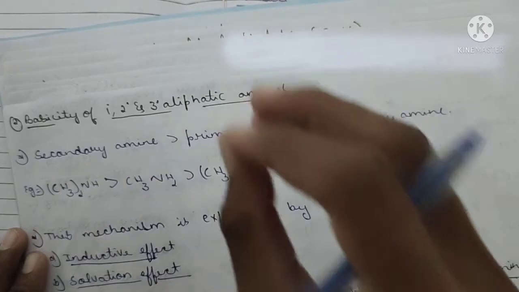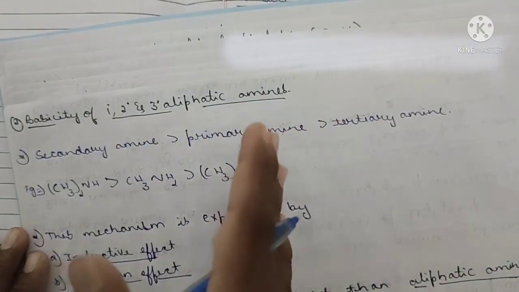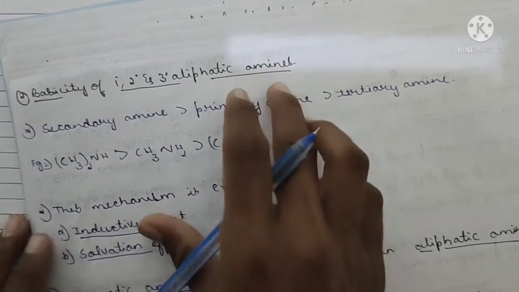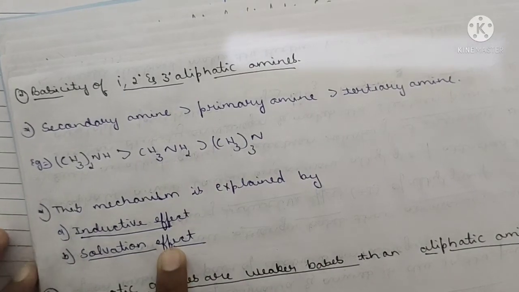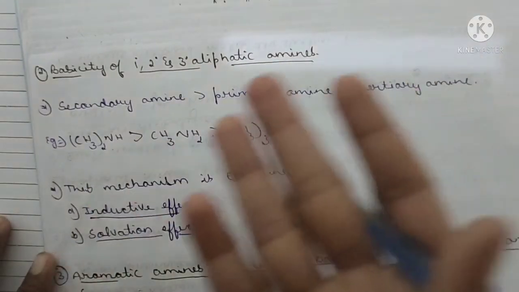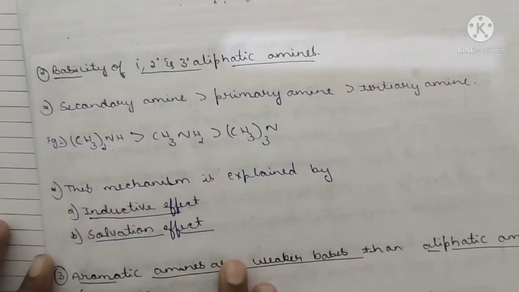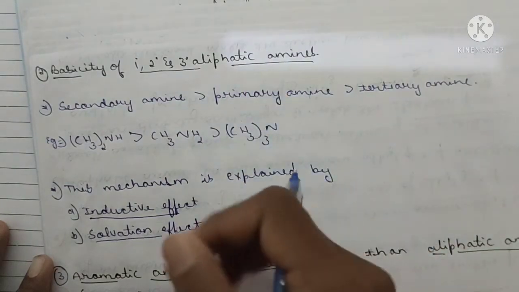The alkyl group produces a greater amount of inductive effect, but here it is not purely inductive effect: 50% is inductive effect, 50% is solvation effect. No need to remember what solvation or inductive is. Just remember these are the two effects which are very important to increase the basic character of these amines.